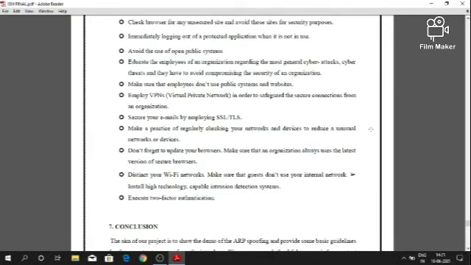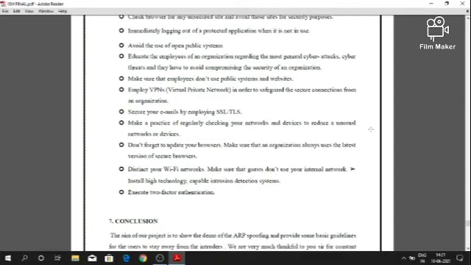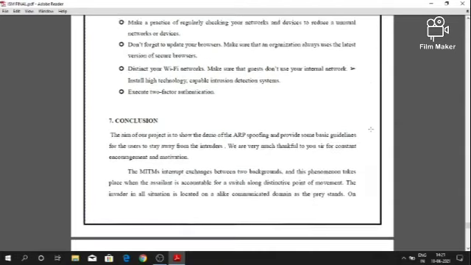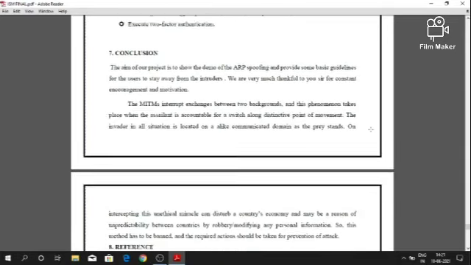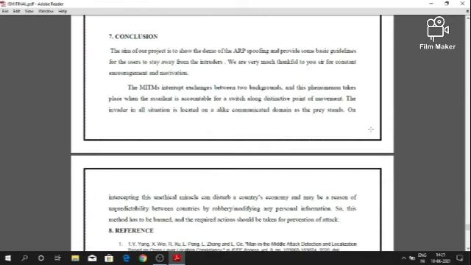Conclusion. We are providing some basic guidelines for the users to stay away from intruders. The aim of our project is to show the demo of ARP spoofing. The man in the middle attack interrupts exchanges between two parties, and this unethical interception can disturb a country's economy and may be a reason for unpredictability between countries by robbery and modifying personal information.